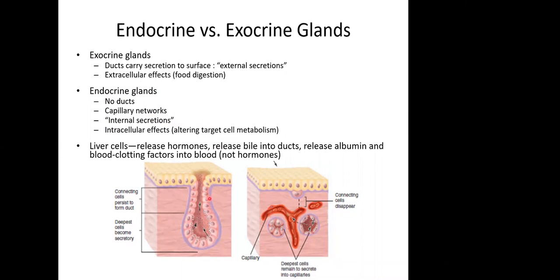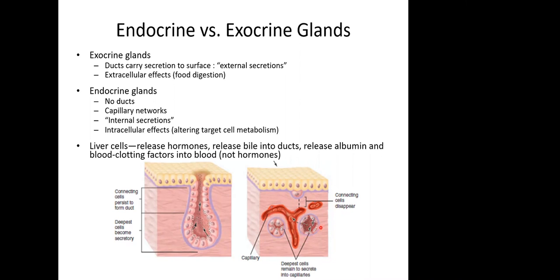So when the cells of that organ secrete these hormones, the hormones will be secreted directly into the circulation. In this picture, you see an example. It shows the cellular elements of the tissue. It shows a capillary network. And so when the cells secrete their hormones, the hormones are absorbed directly into the circulation and then throughout the body.